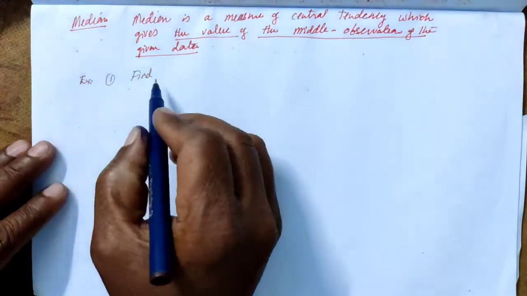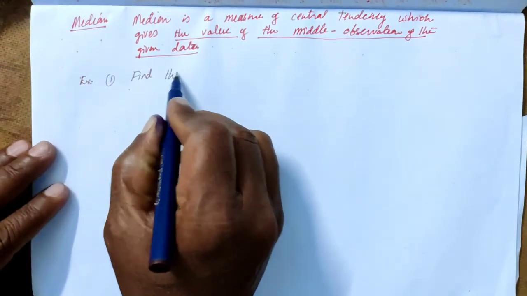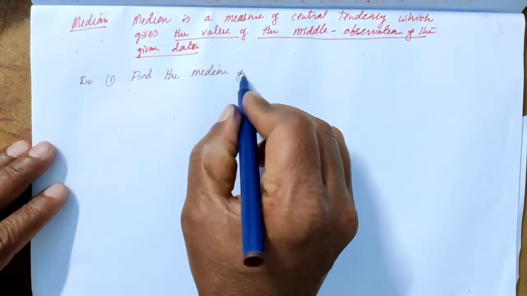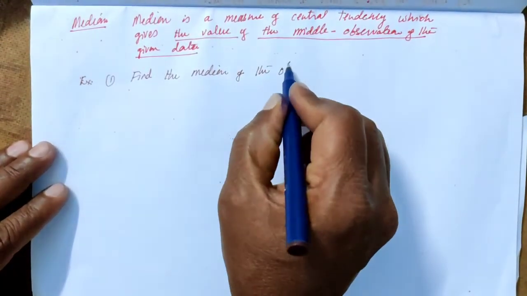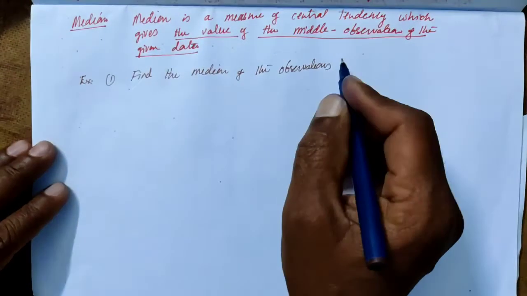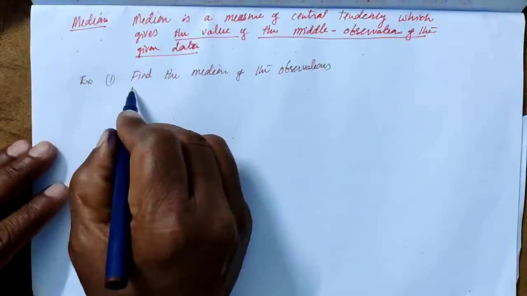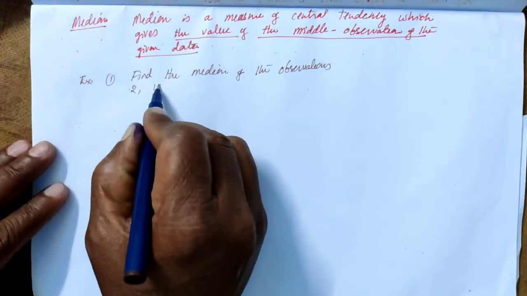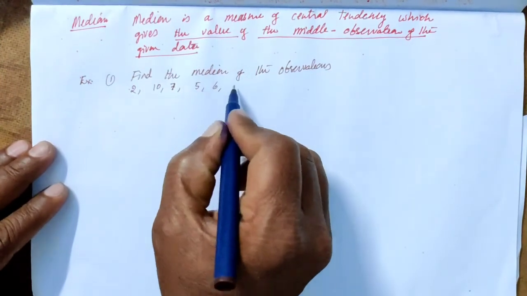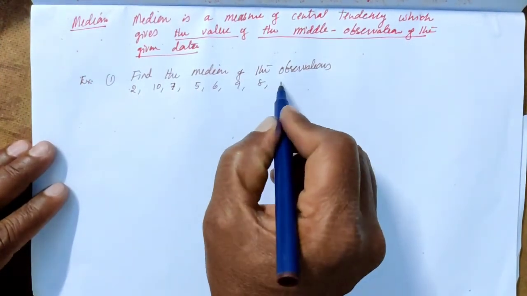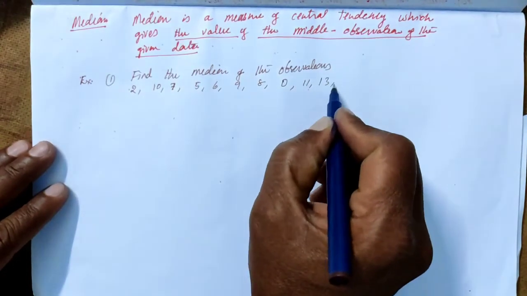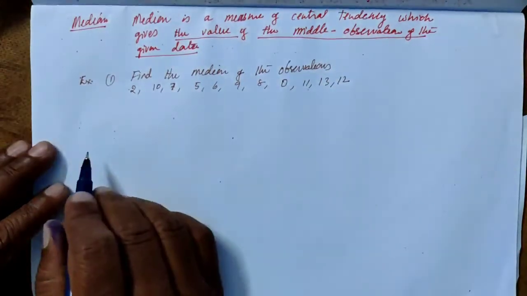Find the median of the observations 2, 10, 7, 5, 6, 9, 8, 0, 11, 13 and 12.